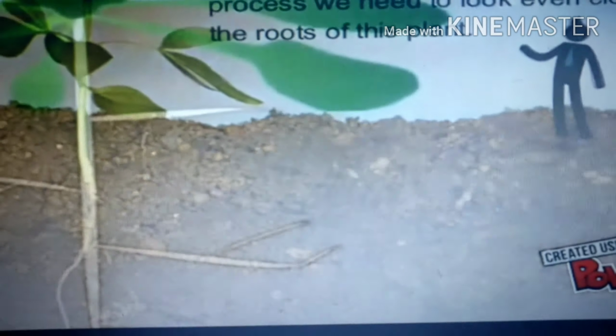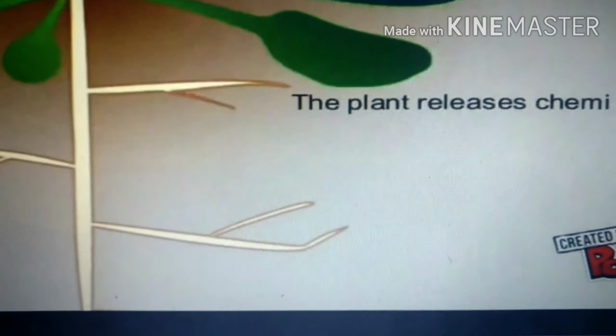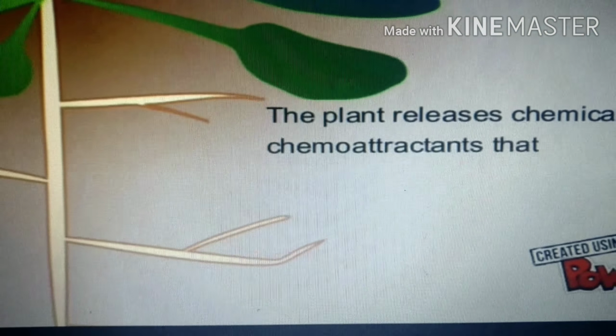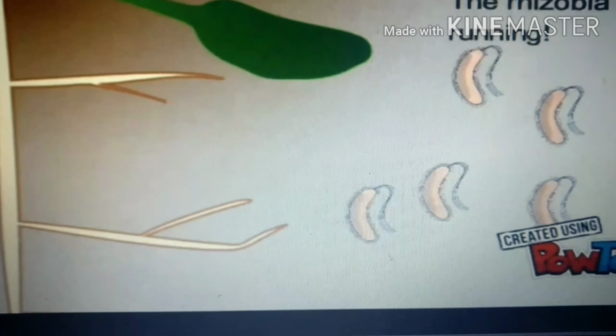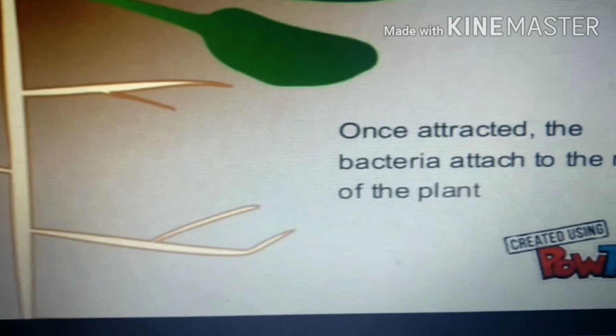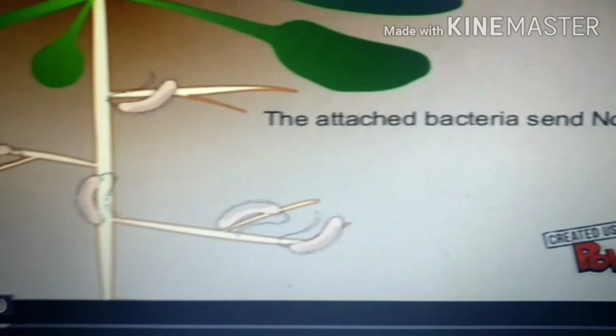To truly understand the intricacies of this process, we need to look even closer at the roots of these plants. The plant releases chemicals called chemoattractants that attract the right nitrogen-fixing bacteria. The Rhizobium come running to each. What will happen in this case? There is a presence of Rhizobium bacteria. Once attracted, the bacteria attach to the root nodules of the plants.